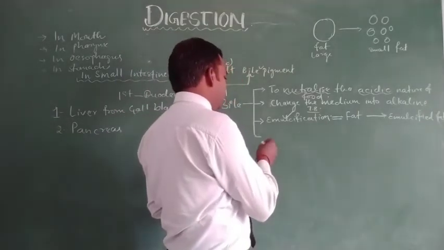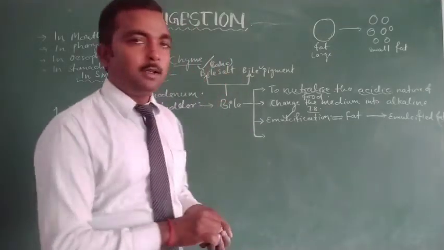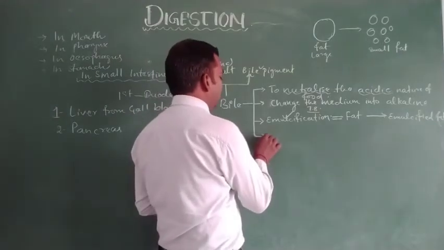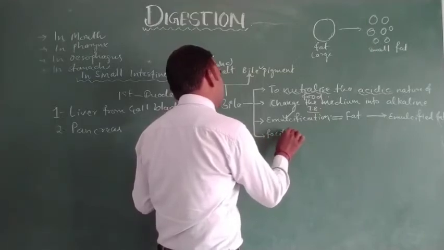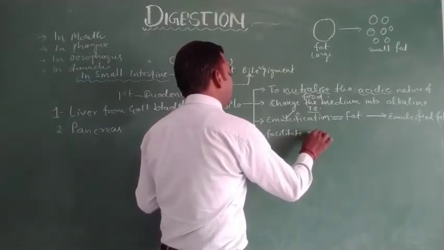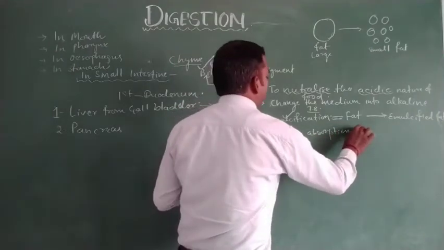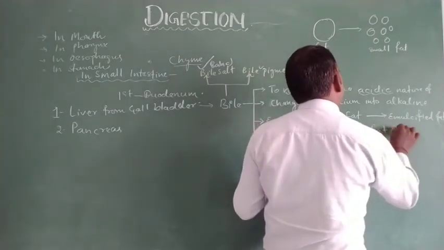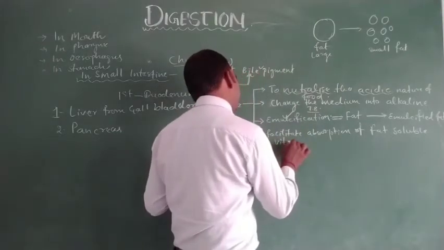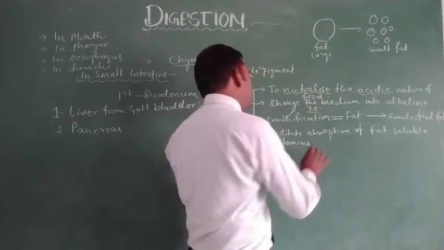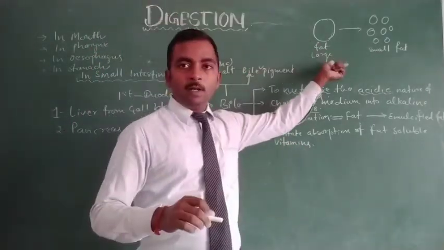After emulsification, one other special function is also performed by bile in the process of digestion: it facilitates absorption of fat soluble vitamins. Fat soluble vitamins remain soluble in fat particles.